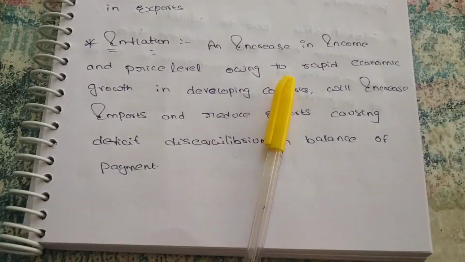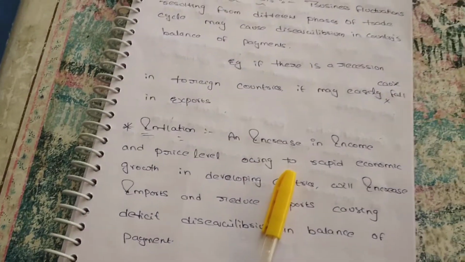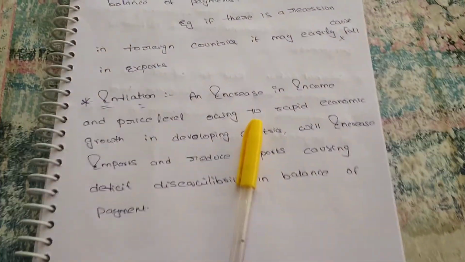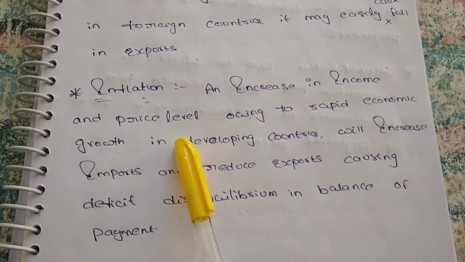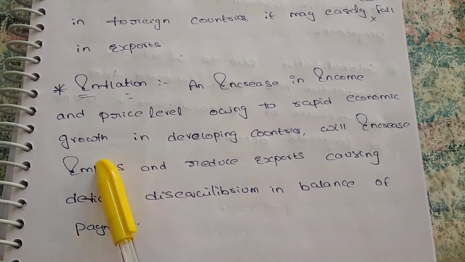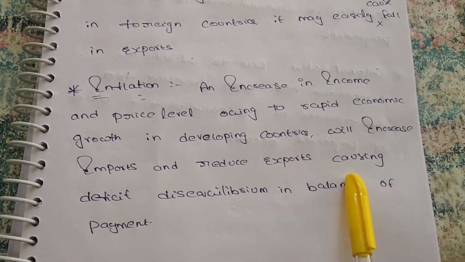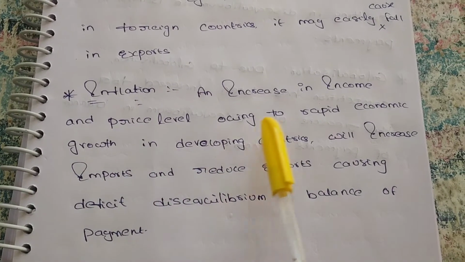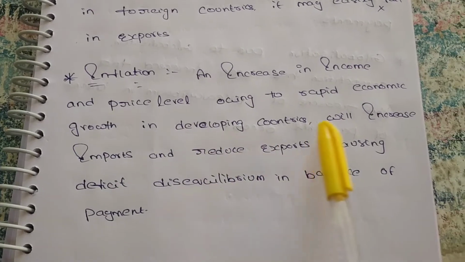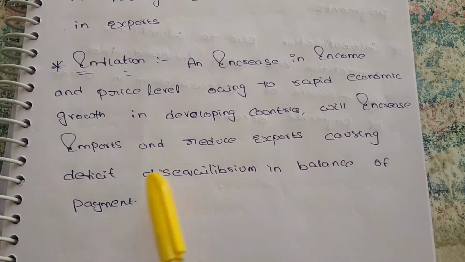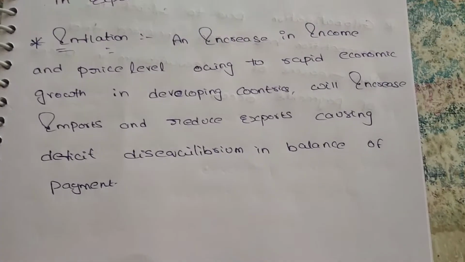Next, inflation. An increase in income and price level owing to rapid economic growth in developing countries. When income increases, the price level also increases according to the growth, which will increase imports and reduce exports, causing a deficit disequilibrium in the balance of payment.